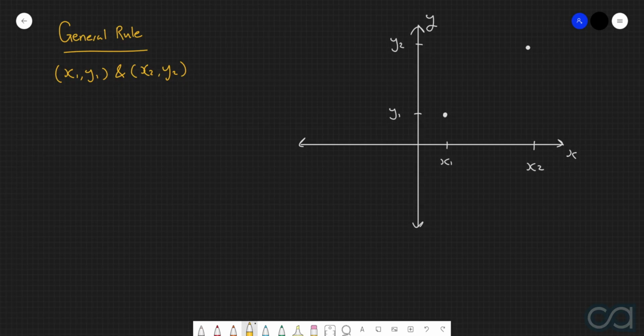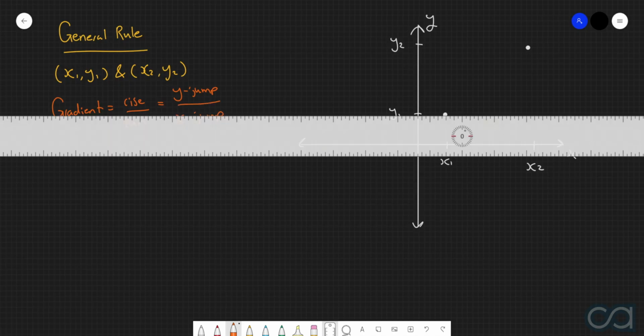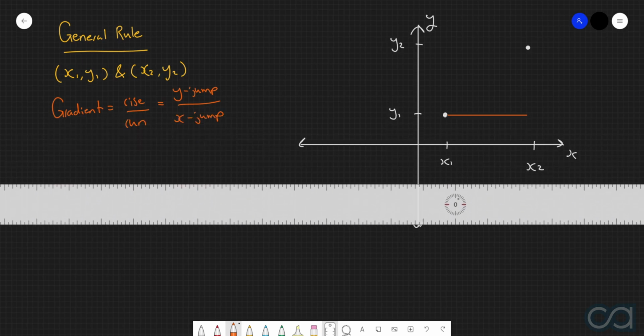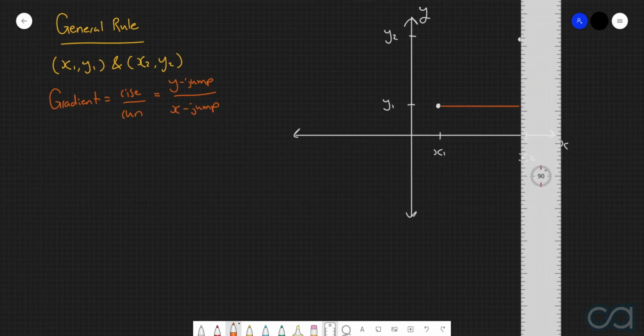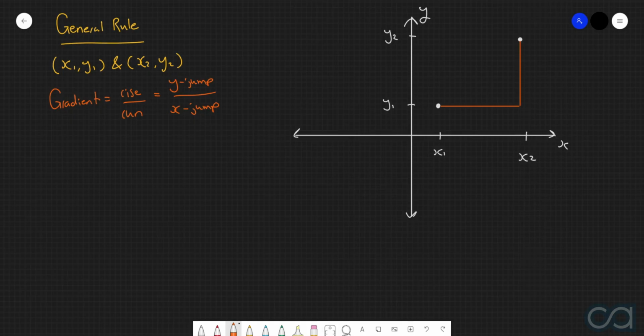Now, we of course know that the gradient connecting these two points, or in other words, the slope, is given by rise over run, or in other words, the y jump divided by the x jump. Now, first things first, the x jump is effectively a measure of how much horizontal distance there is between these two points. So it's going to be this line segment here. And then the y jump is a measure of the vertical movement between these two points, or in other words, this vertical line segment there.